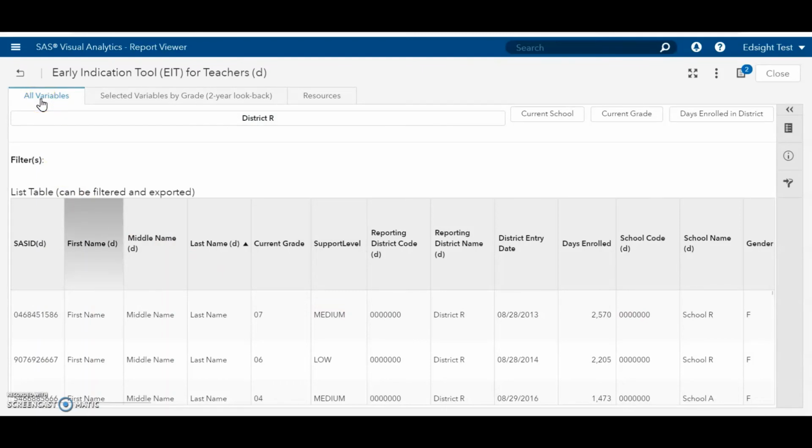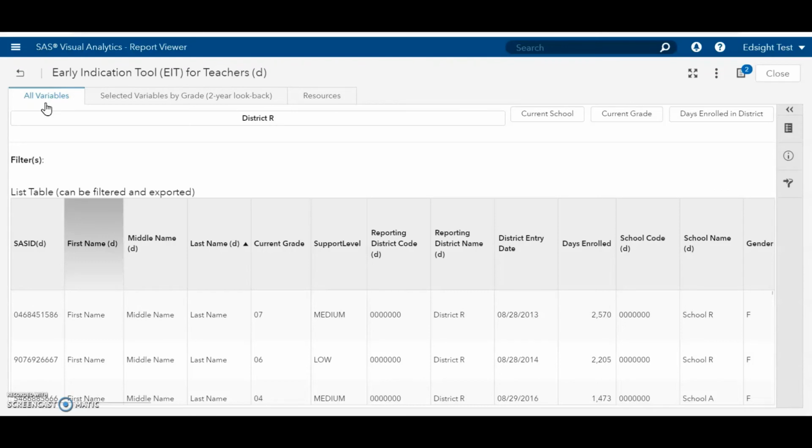The EIT for Teachers report contains the following tabs: All Variables, Selected Variables by Grade, 2-year look back, and Resources. In order to use the Batch Data Lookup tool, you must first navigate to that All Variables tab.